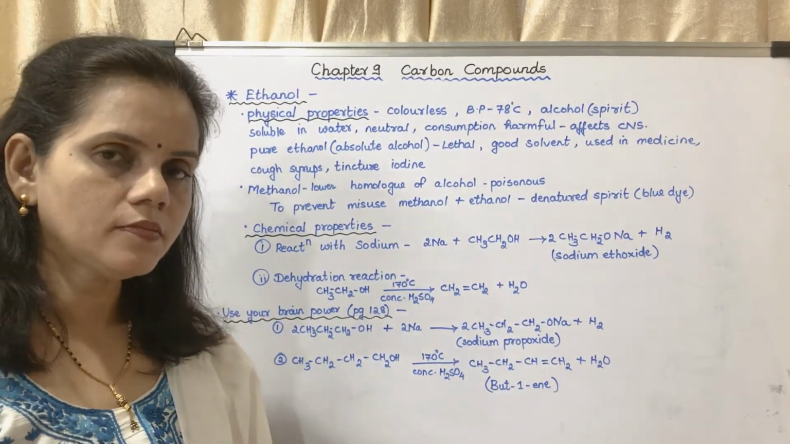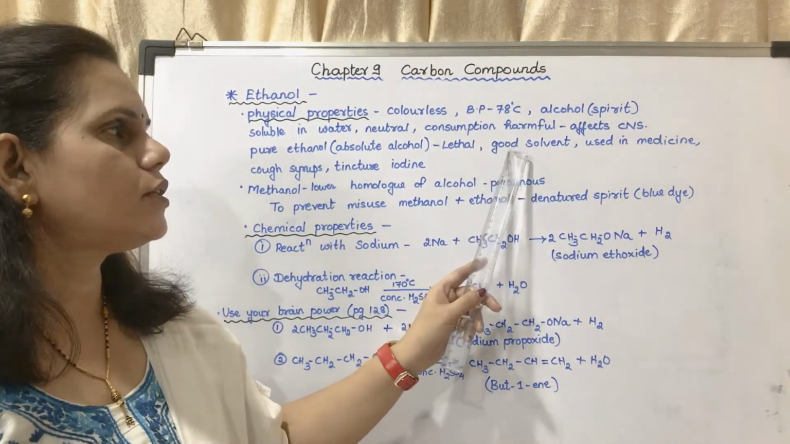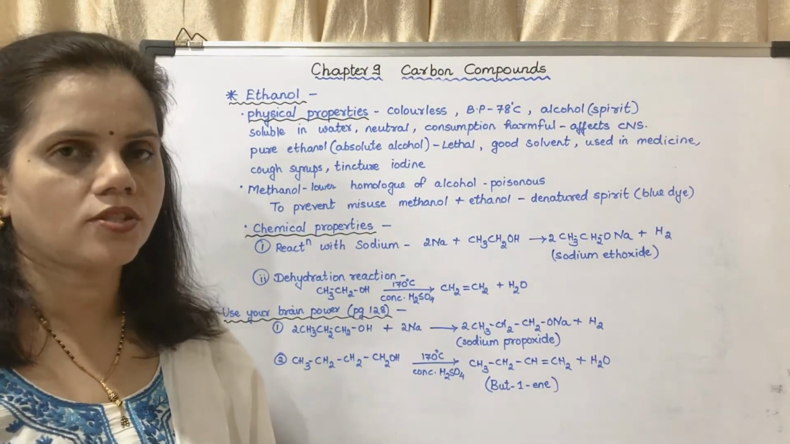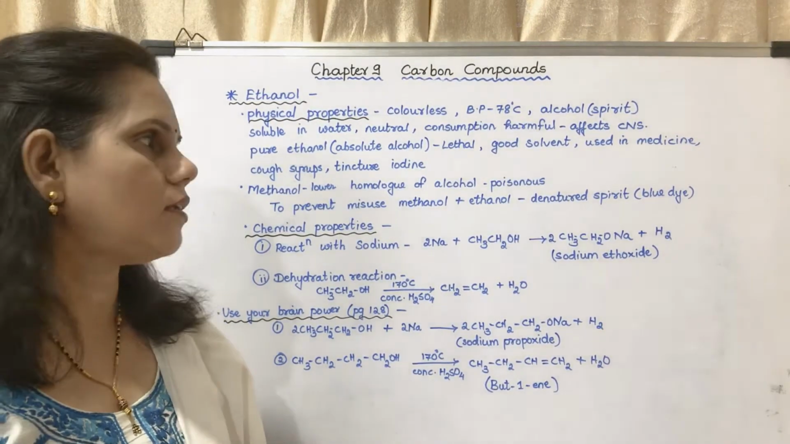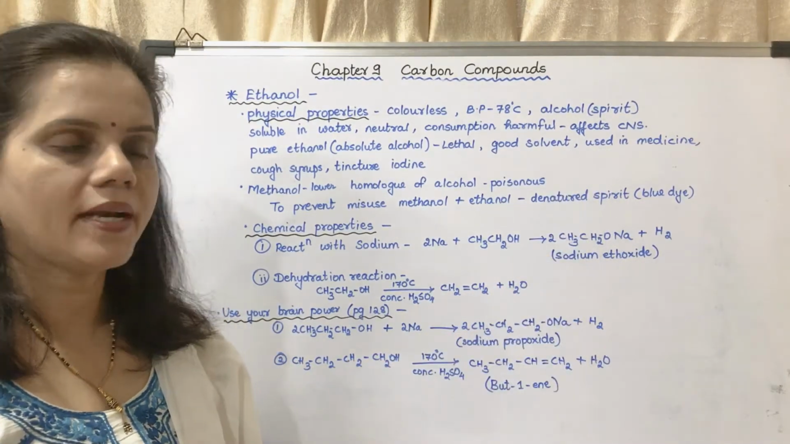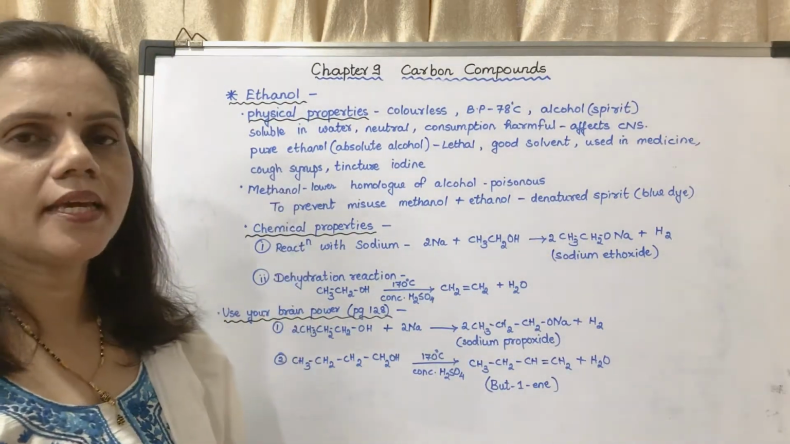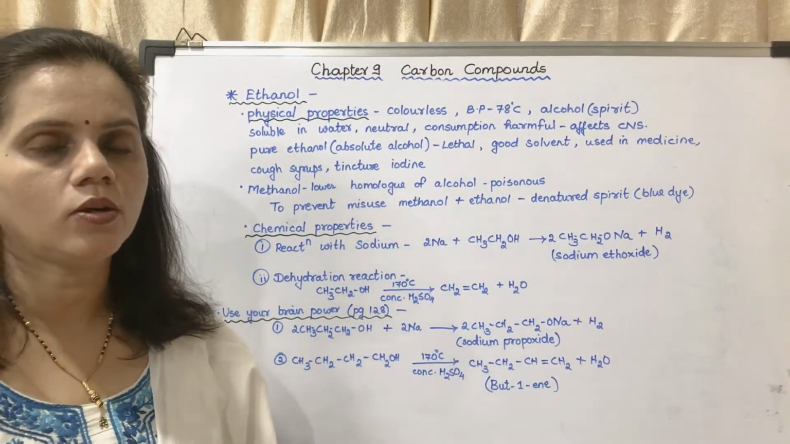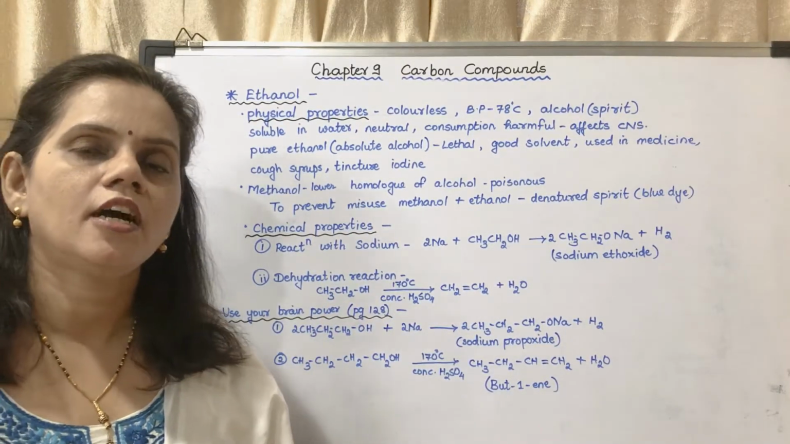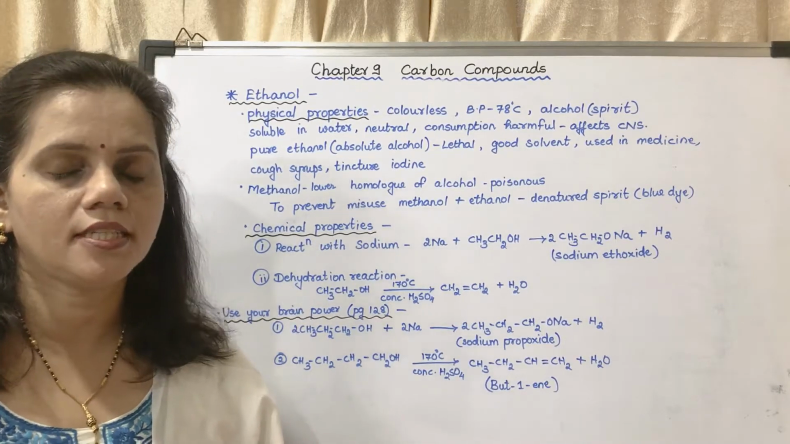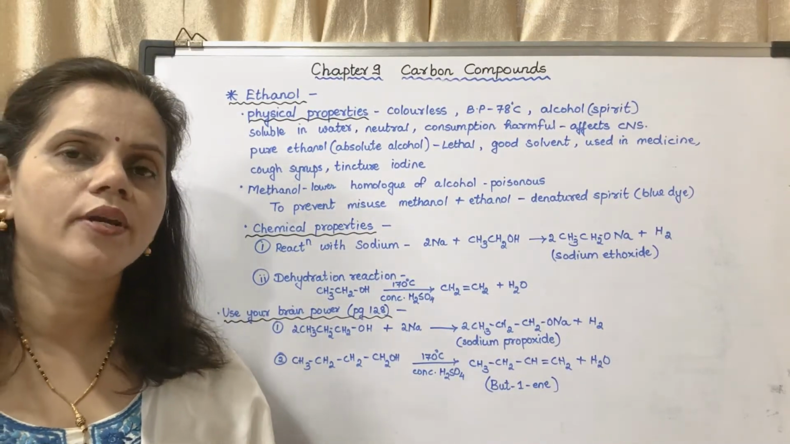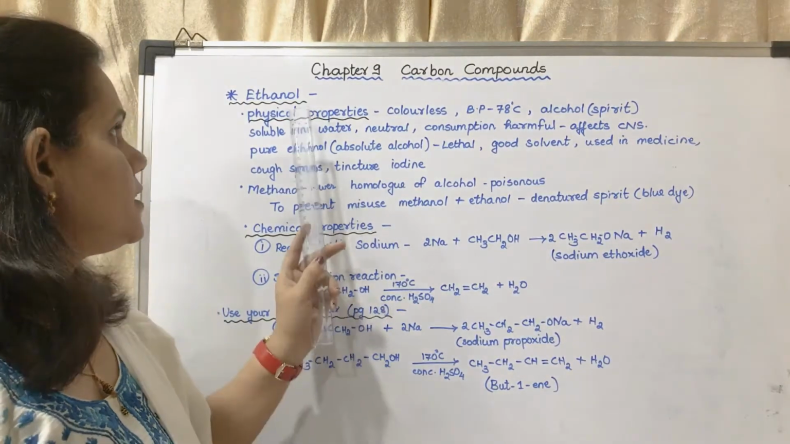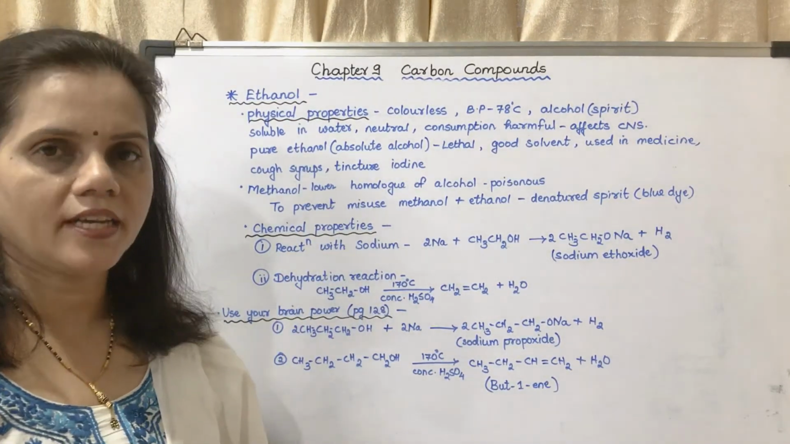Now, where is it used? It is used as a good solvent in laboratories and in industries. It is used in medicines. It is used in making cough syrups and to make tincture iodine. We had studied in the other lecture about tincture iodine. Tincture iodine is a mixture of iodine and ethanol in water. So these are the physical properties of ethanol.